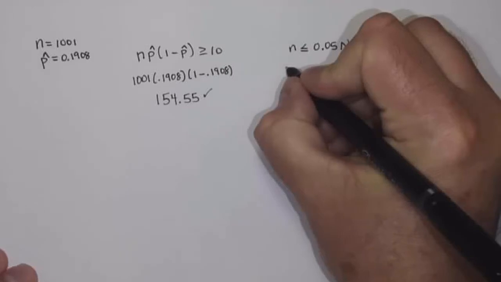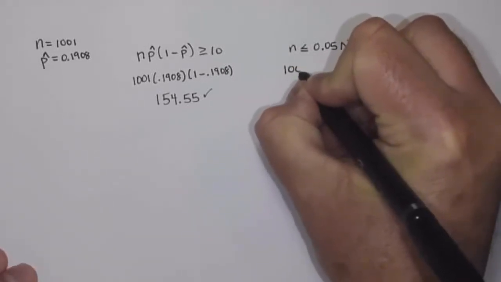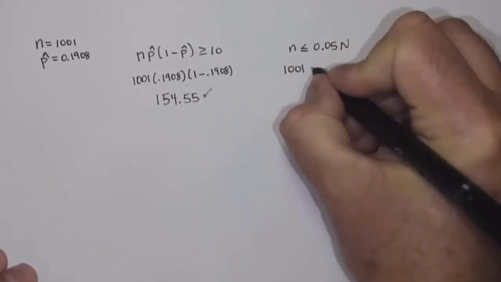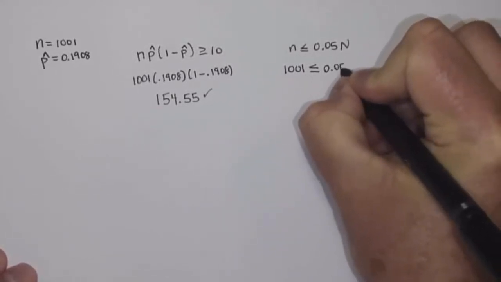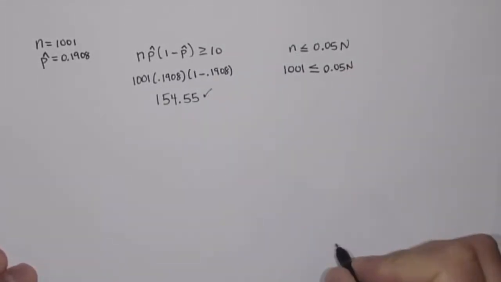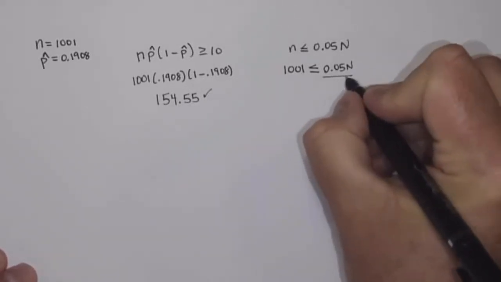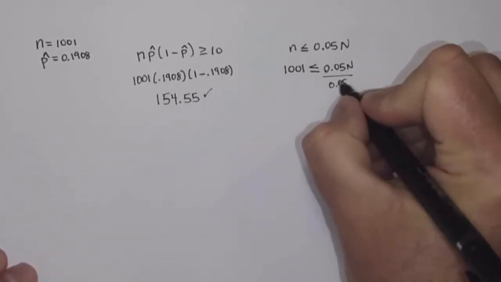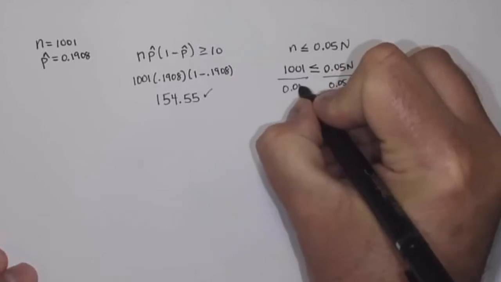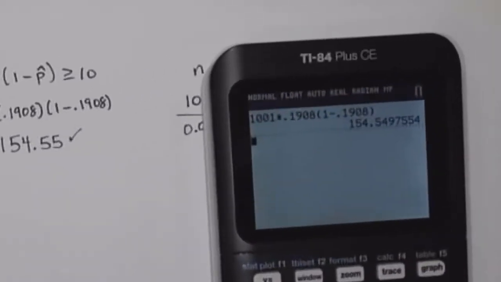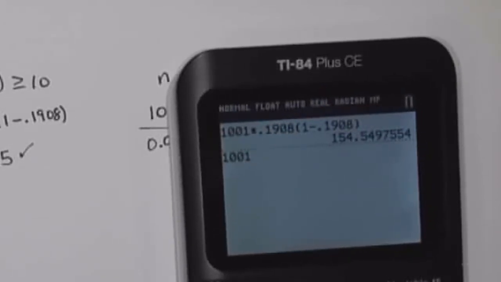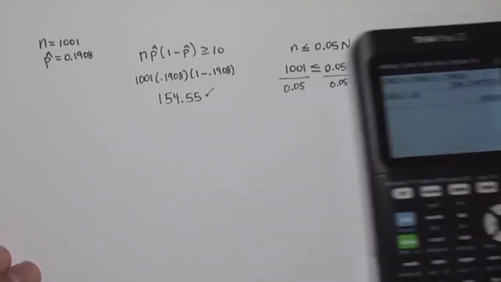Just to put a little more firmness on that though, if n is 1,001, then that needs to be less than 0.05 times the size of the population. If we divide both sides by 0.05, then 1,001 divided by 0.05 is 20,020.